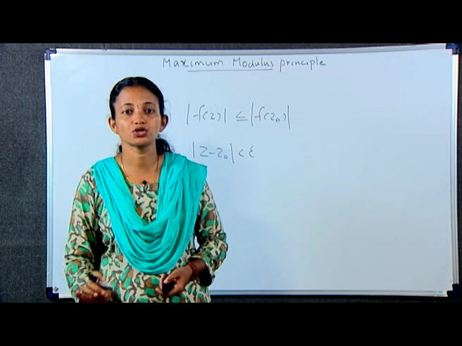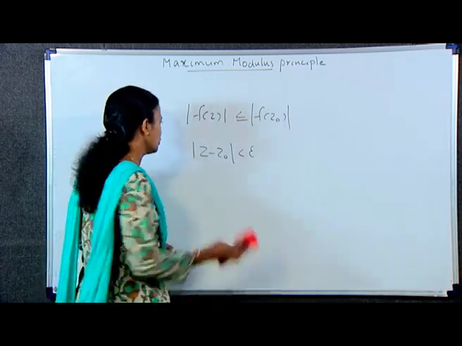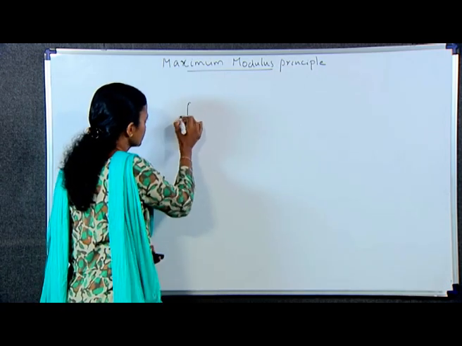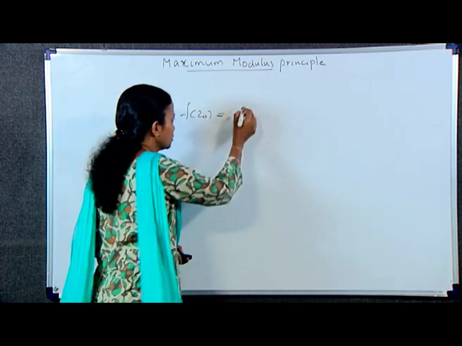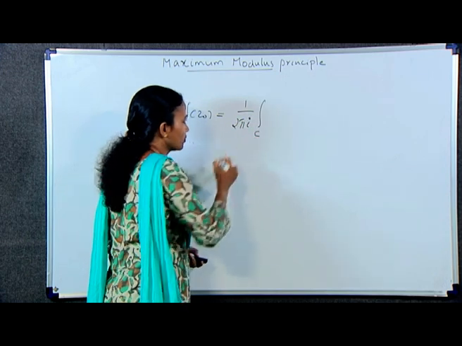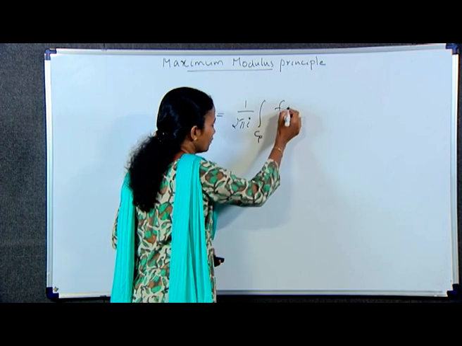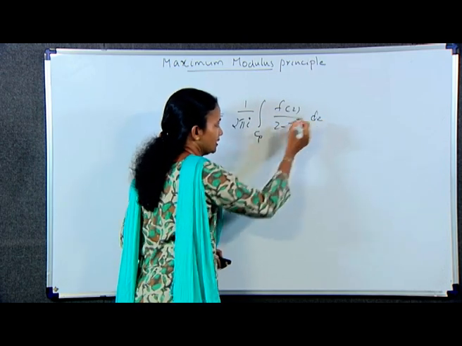Then by Cauchy integral formula we get f of z naught is equal to 1 by 2 pi i integral over C rho f of z by z minus z naught dz.